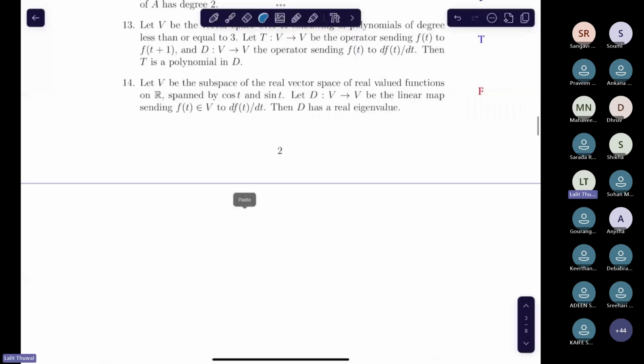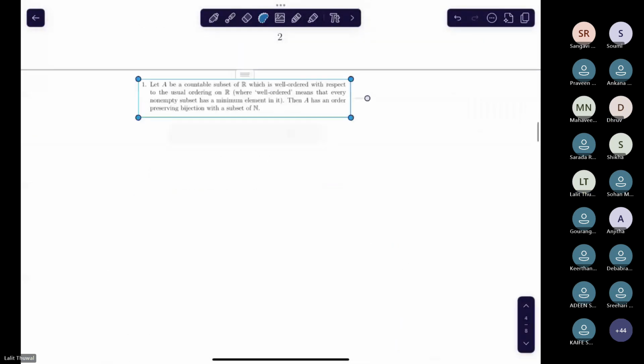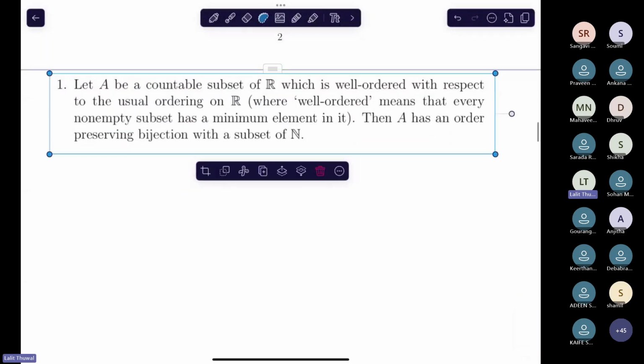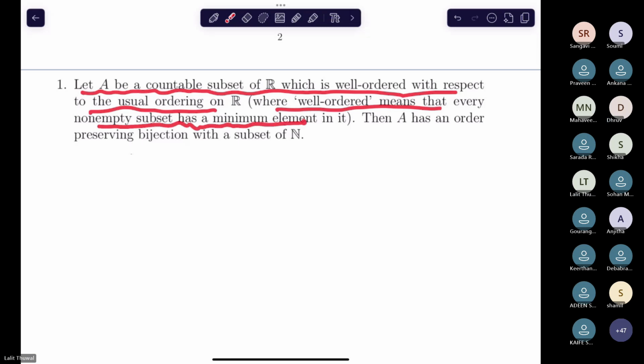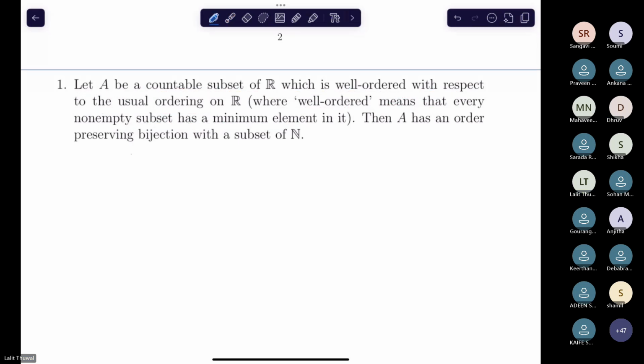This problem says: let A be a countable subset of R which is well ordered with respect to the usual ordering of R, where well ordered means that every nonempty subset has a least element. Then A has an order preserving bijection with a subset of N. Think about it first.